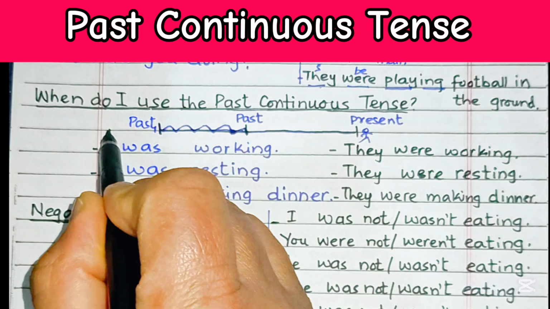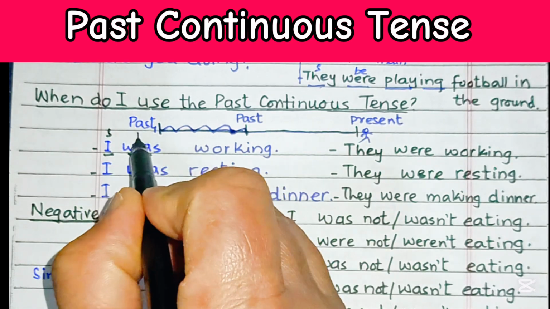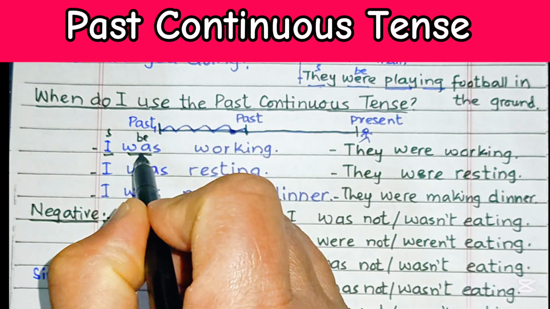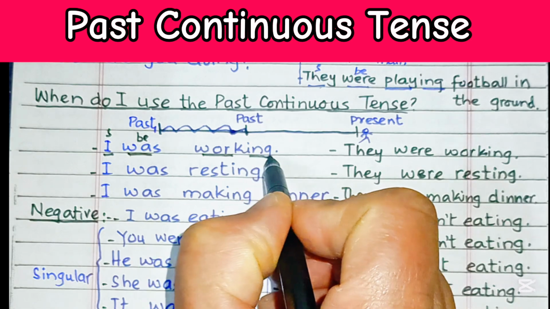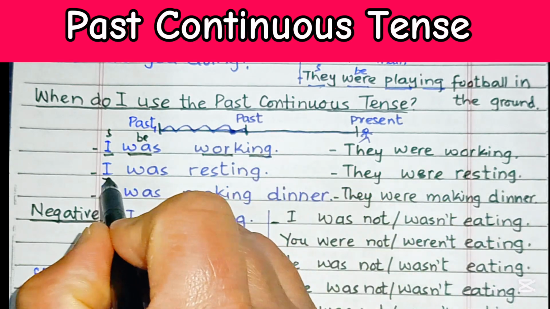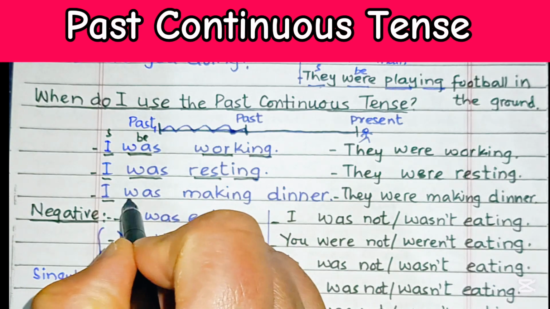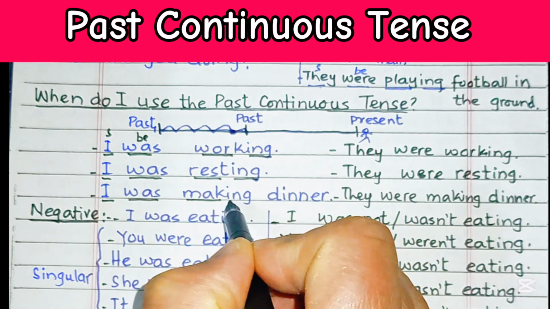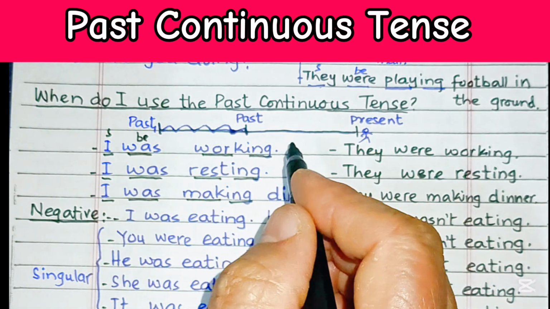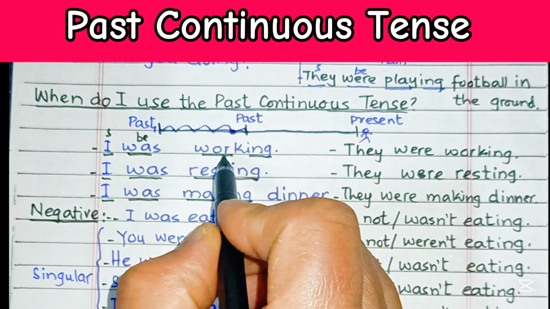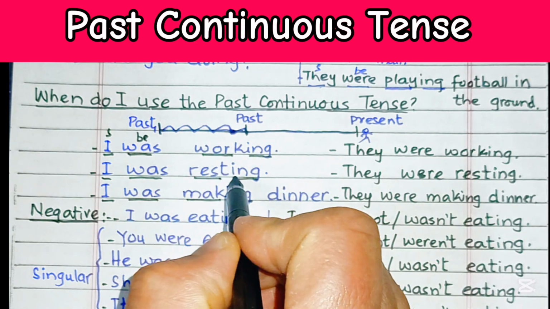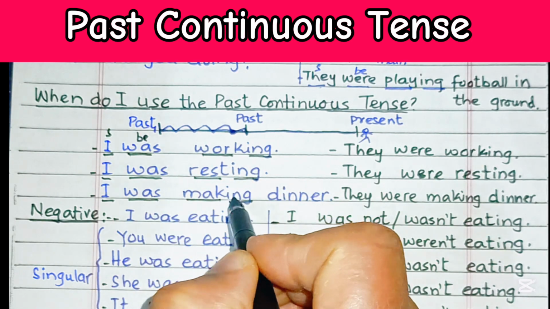So over here, the subject is I, and this is the be verb, and its past form is was, then the main verb with an ing ending. Same goes for this one. The rest is the main verb with ing ending, and make is the main verb with ing ending. So I was working, I was resting, or I was making dinner.